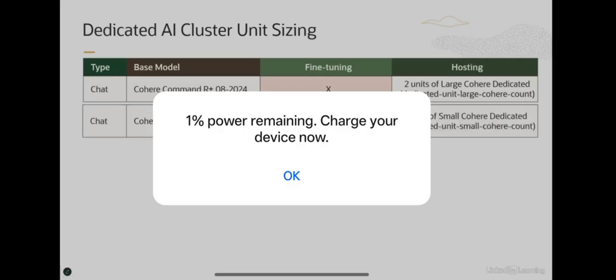Another model from Cohere which is supported today in the service is command R08-2024. Now we support both fine tuning and hosting for this model type. So for fine tuning you require 8 units, but now you require small Cohere dedicated units, not large Cohere dedicated. And for hosting, again you require small Cohere dedicated. So here you have large Cohere, you have small Cohere dedicated.